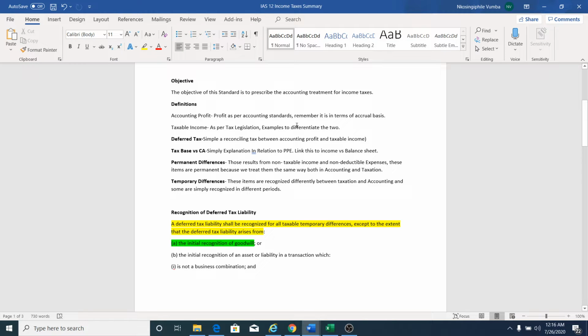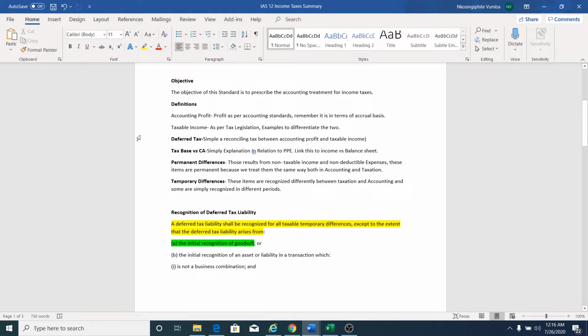Obviously, the objective of IAS 12 is to prescribe the accounting treatment for income taxes. Okay, so that we all know. And what I wanted us to start with is the definitions. Because I know you guys know the definitions, I'll just be quick and summarize them.